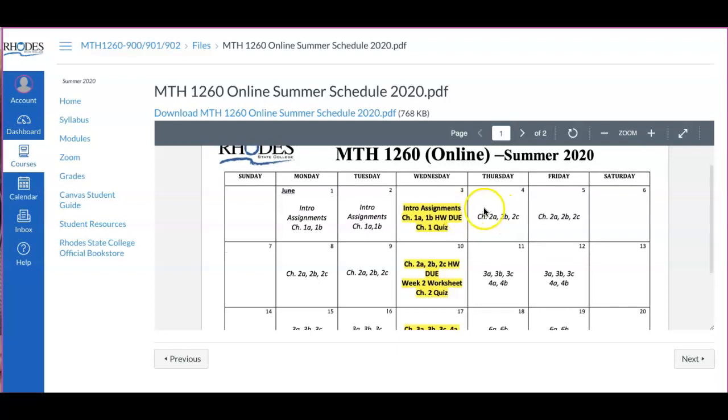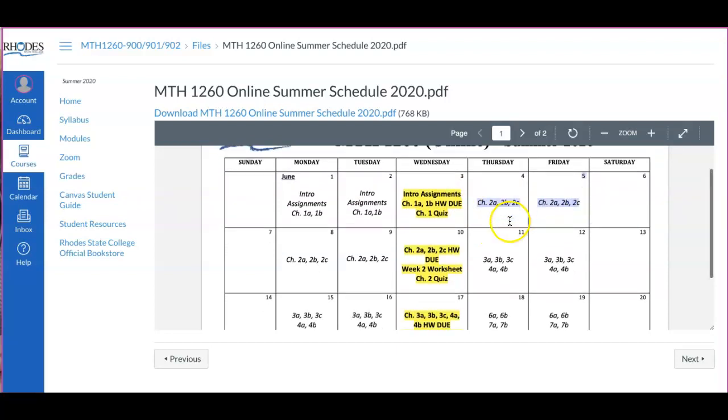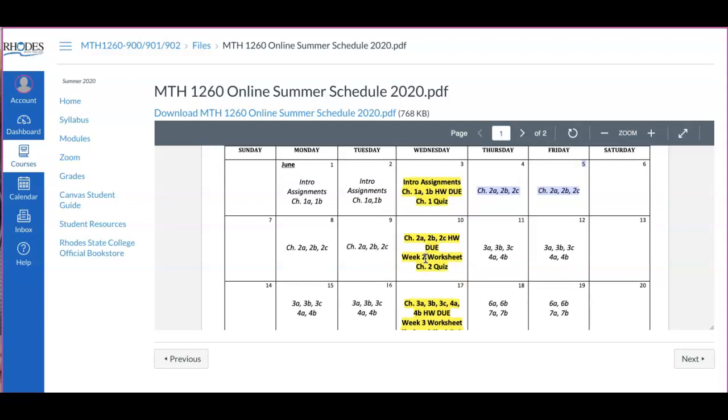So what I encourage you to do is, on Thursday and Friday, make sure you're working on chapter 2 already. Do not wait till next Wednesday to do it. You'll start to fall behind. Because this is an 8-week course, it is pretty heavy on the assignments due each Wednesday. Remember, we're doing really what we would do in a 15-week course in 2 weeks in 1 week.